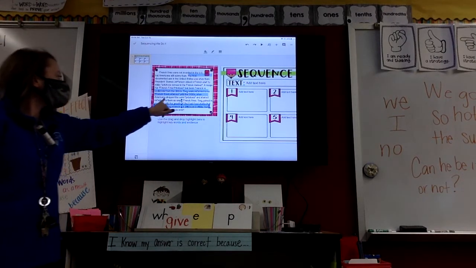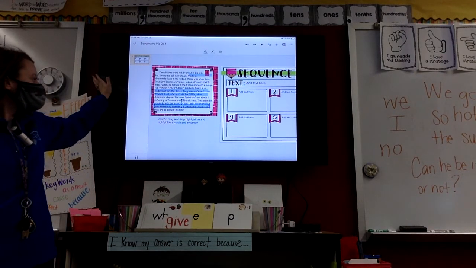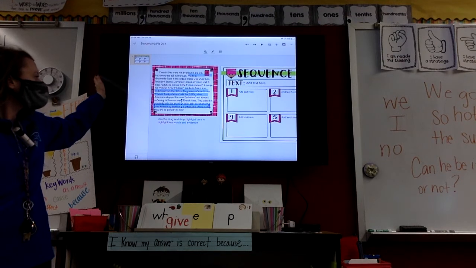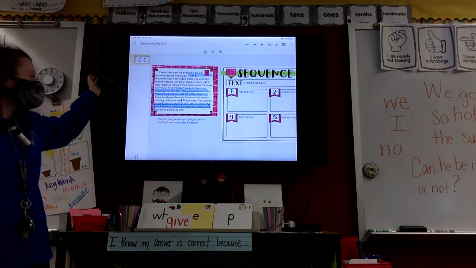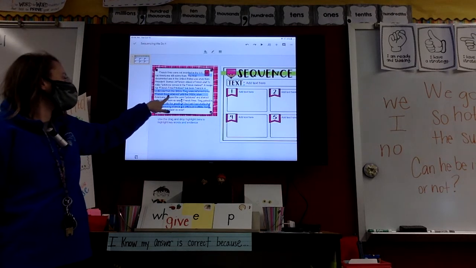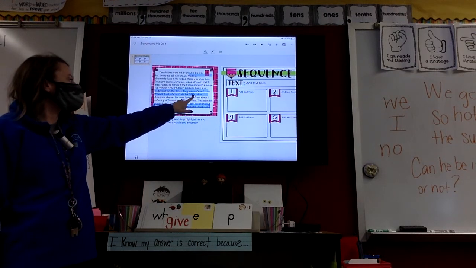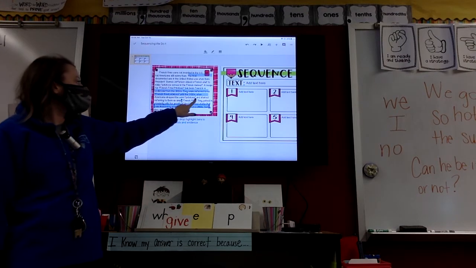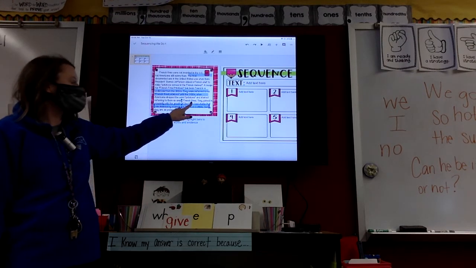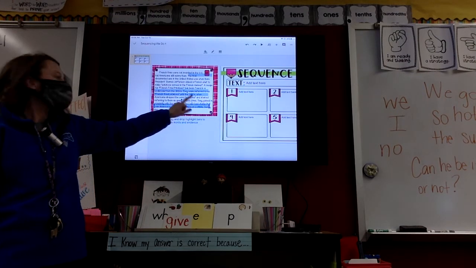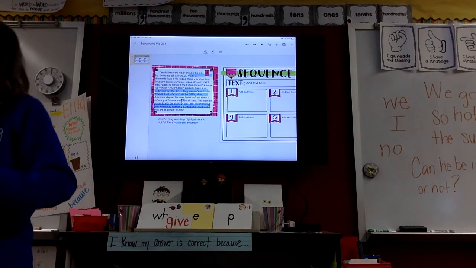They were getting more popular, and then Americans dropped the word potatoes and started referring to them as French fries. Good. They were referred to as French fried potatoes until the 1930s, when Americans dropped the word potatoes and started referring to them simply as what? French fries. Good. What's the next thing that we circled?